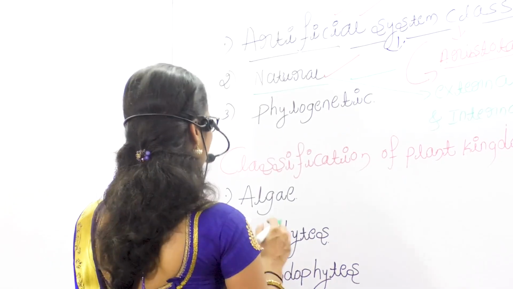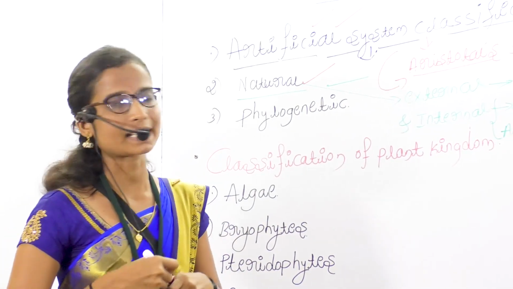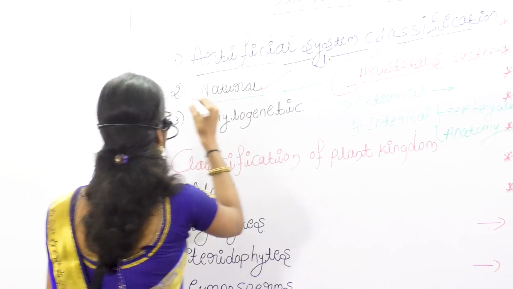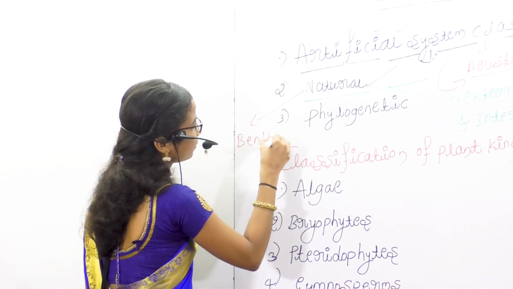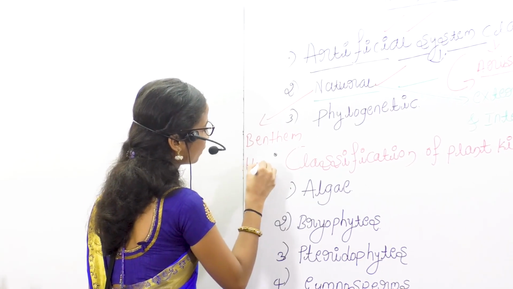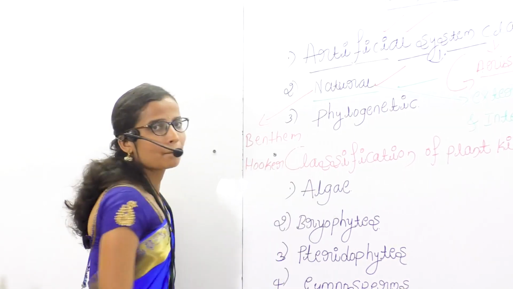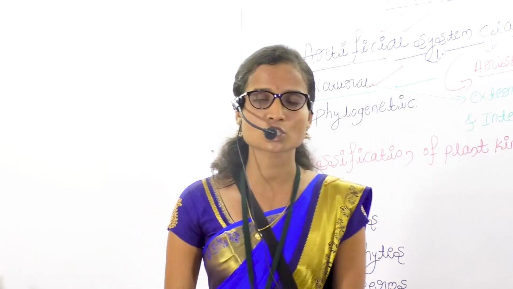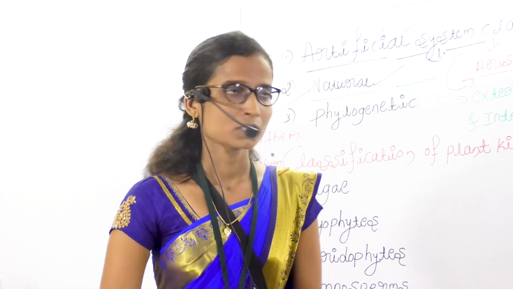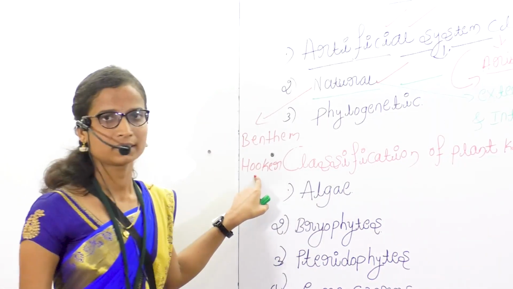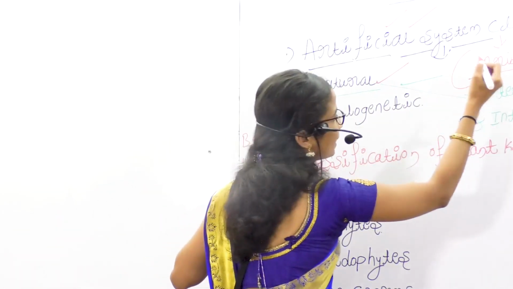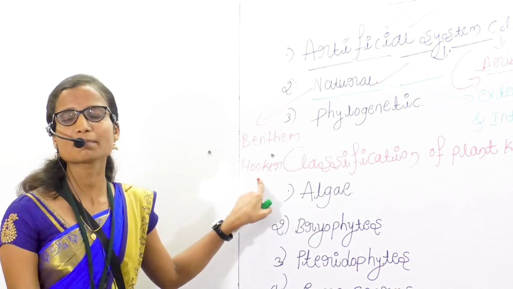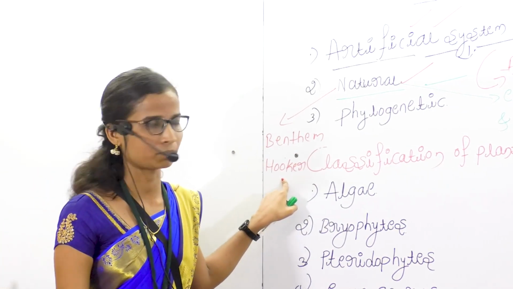Example for this system is the Bentham and Hooker system of classification. Bentham and Hooker are names of biologists, so the natural system of classification is given by Bentham and Hooker.